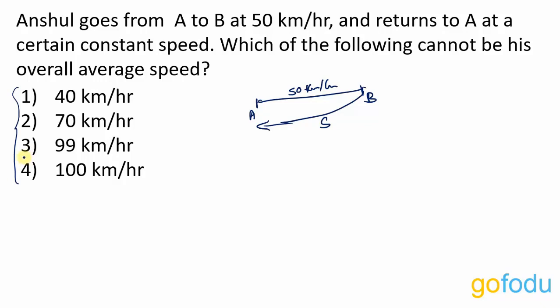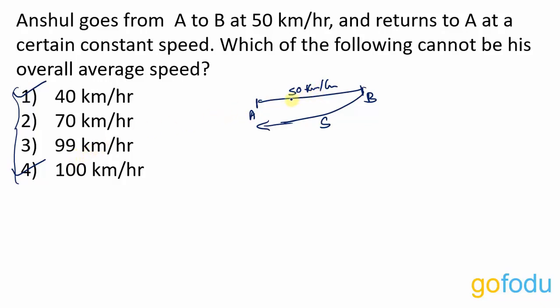So one thing that I can straight away say is that the answer is going to be either 40 or 100, as these are the two extreme options. So one out of these two options is going to be outside the range of values that we are going to get for average speed.